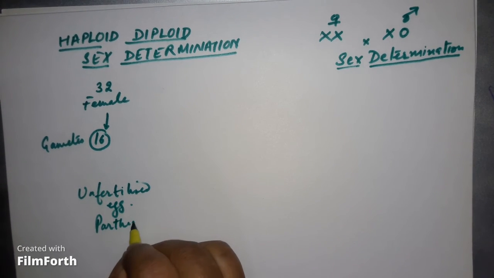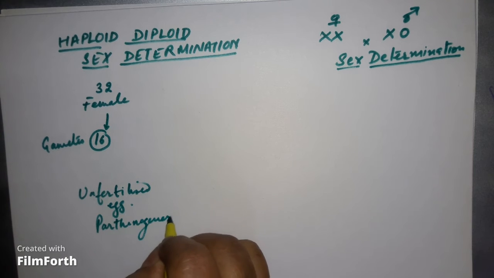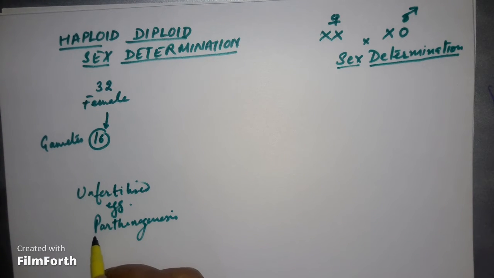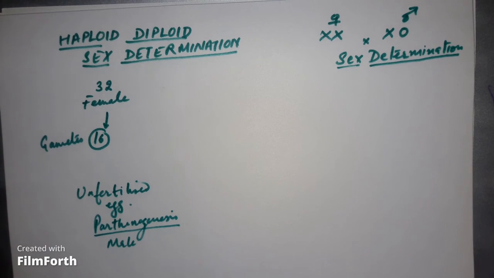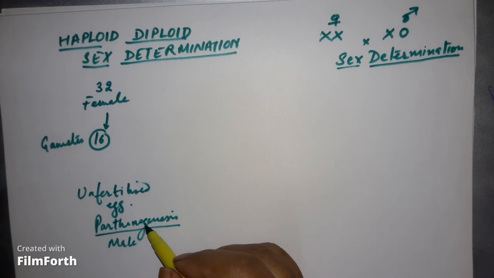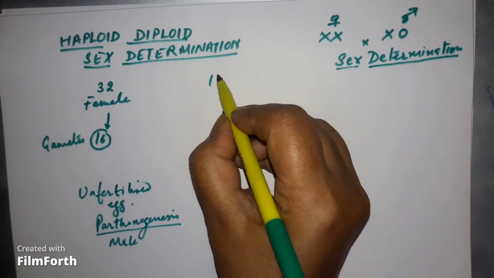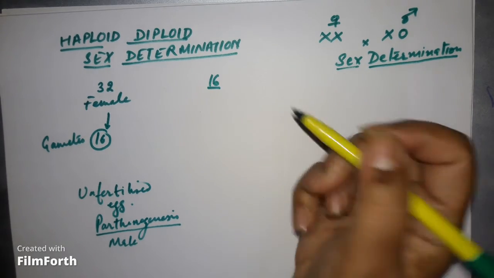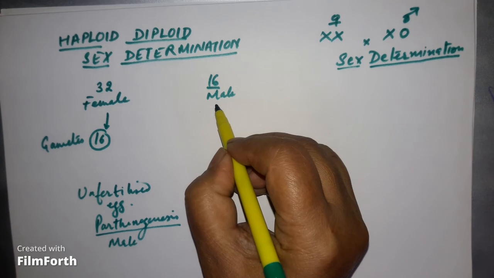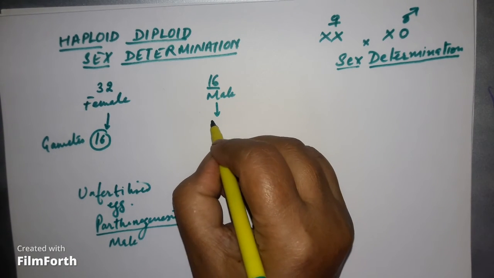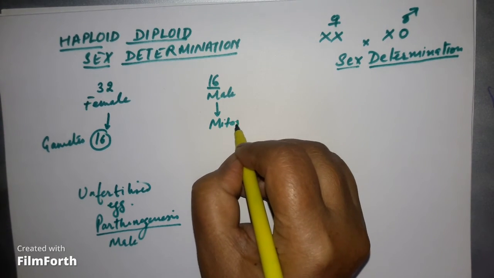This is called parthenogenesis. An unfertilized egg will produce a male parthenogenetically. So males are produced parthenogenetically without fertilization. So these males will have chromosome number only 16. Now how will these males reproduce?